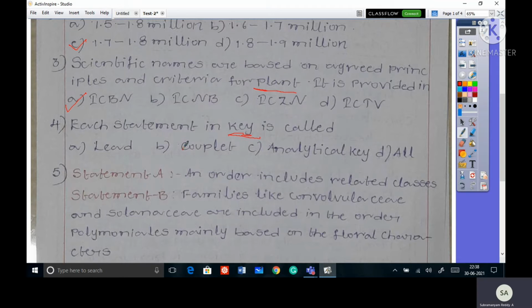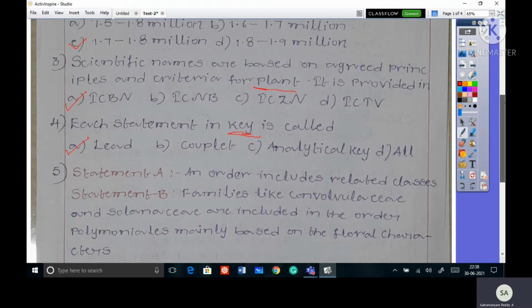So actually key has two contrasting characters. So these two contrasting characters together are called couplet. So each statement in a couplet is called lead. So that's why correct answer is A. Okay.